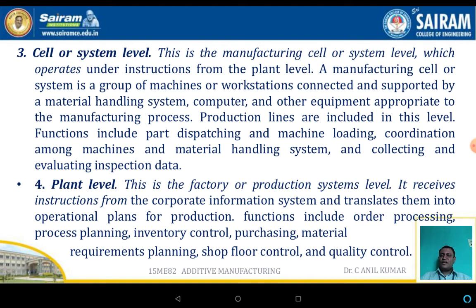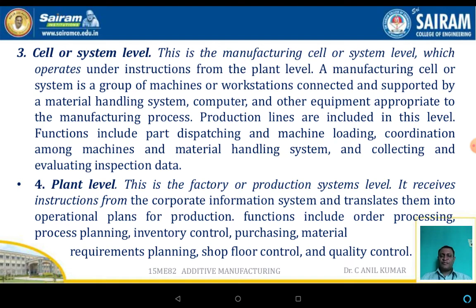Now the cell level. This is the manufacturing or the system level, which operates under the instructions from the plant level. A manufacturing cell or a system is grouped into machines or workstations connected and supported by a material handling system and computers and other equipment appropriate for the manufacturing process.